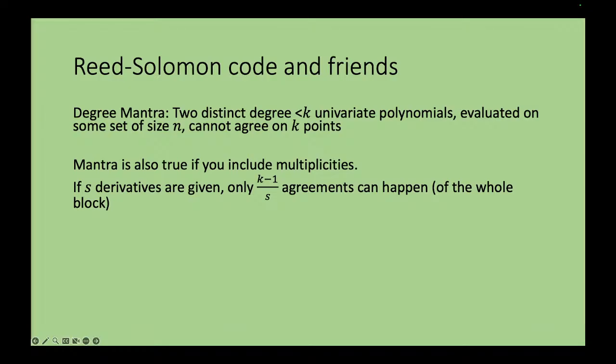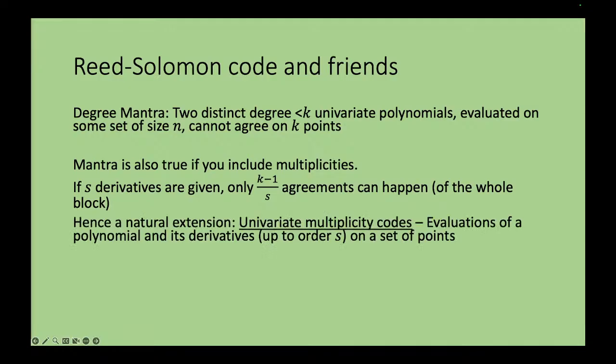Because if you have more agreements, if there are more than (k minus 1) over s points where the evaluations as well as the derivatives agree, then the two polynomials are going to be identical polynomials.